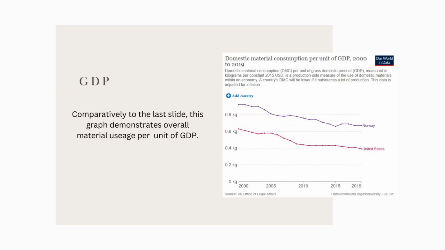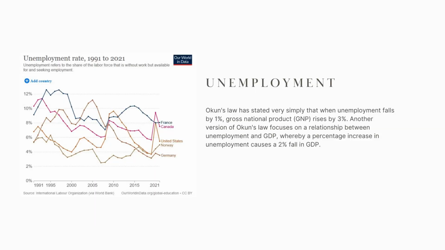Another graph here comparatively to the last one we just looked at. This one demonstrates the overall material usage per unit of GDP. You can see, despite our GDP usually being higher than Norway, the United States, we use a lot less material to gain that higher GDP. So Norway consistently uses a lot more. It's an interesting thing to measure whatsoever, in my personal opinion.